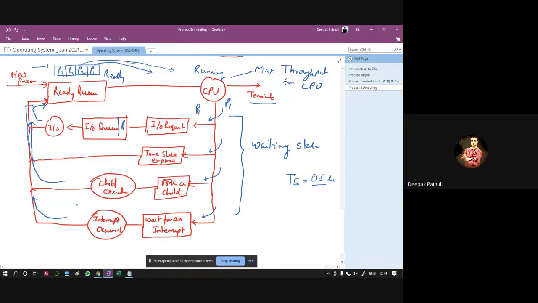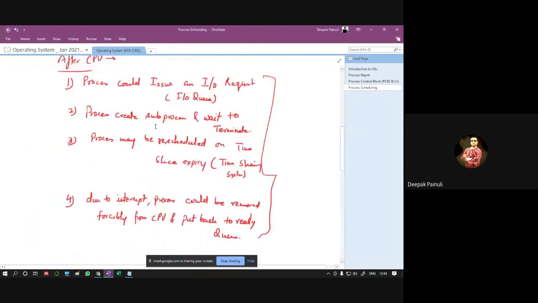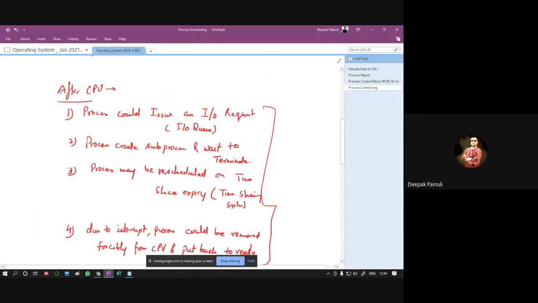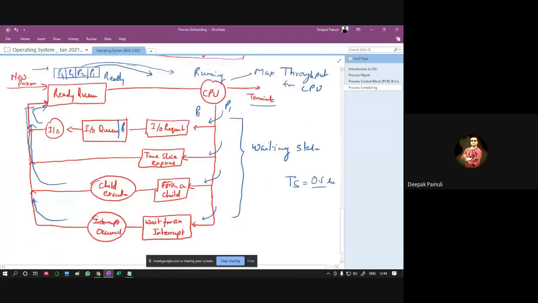So this is the queuing diagram, right? These 4 points we have discussed, that after getting CPU, one process may fall under these 4 points, are very nicely presented in this diagram.